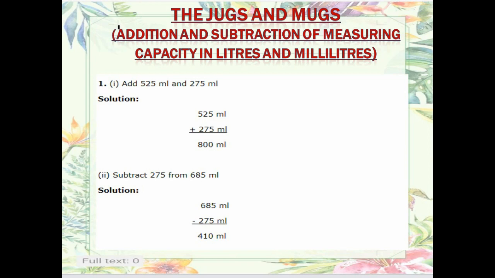In this way we can add it. When we have to subtract 275 from 685 milliliter, from the bigger number you have to subtract the smaller number. So 685 milliliter minus 275 milliliter, we get 410 milliliter.